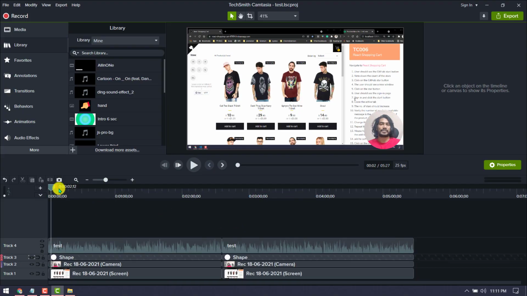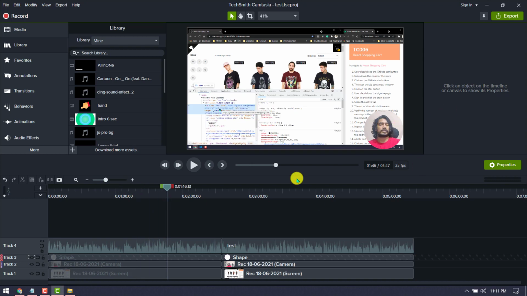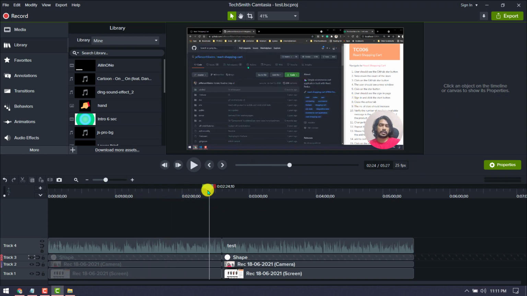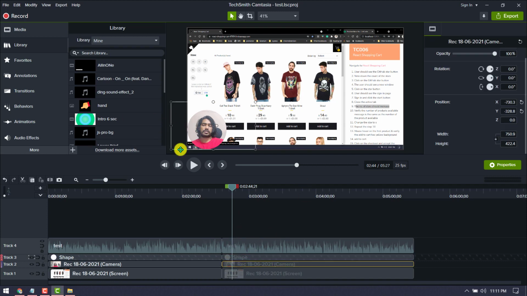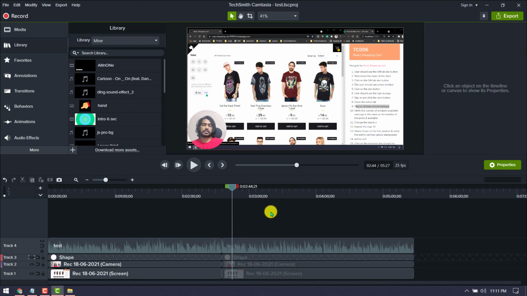So here you can see that the face is on the right hand side. But when I move to this line, of course I have to show the rest of the things. So I just moved from here to here. For that I just split the video and then I drag this part to here. That's very simple. You can try on your own.